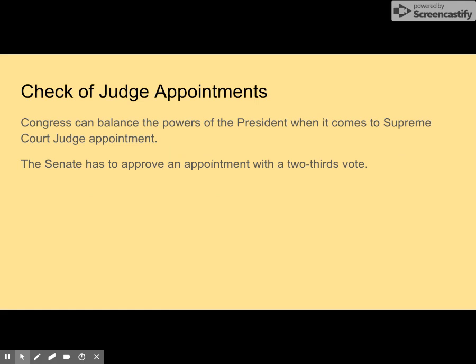Another example of how the powers of Congress can balance the powers of the president has to do with appointing judges to the federal court, including the justices of the Supreme Court. The president has the power to appoint judges for the federal courts. The person the president appoints must be approved by 2/3 of the Senate. The president's power is balanced by his need to get approval from the senators.